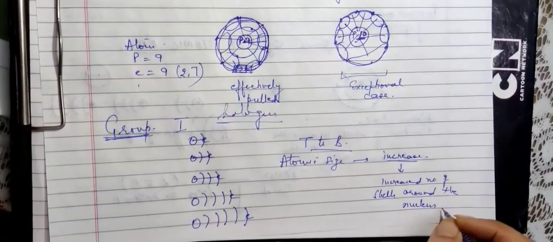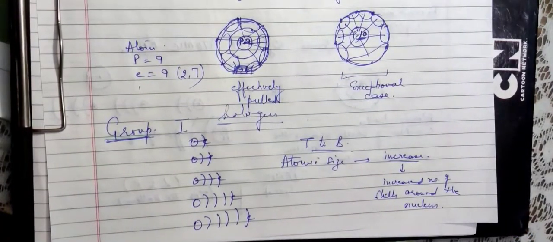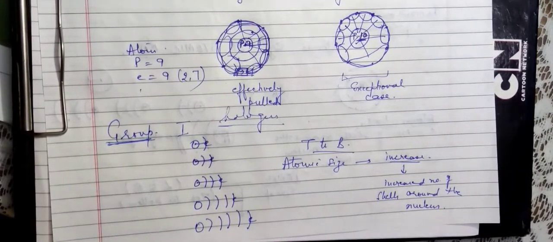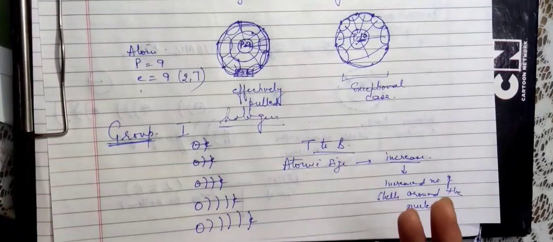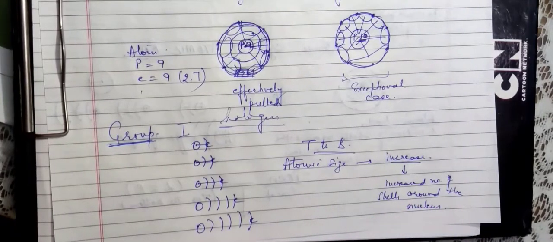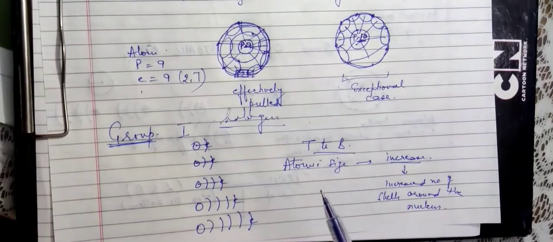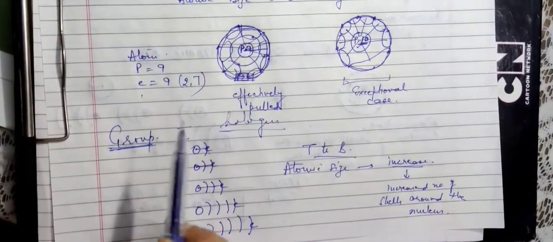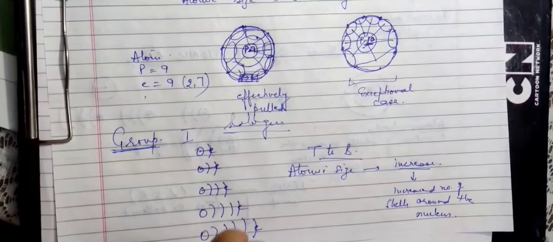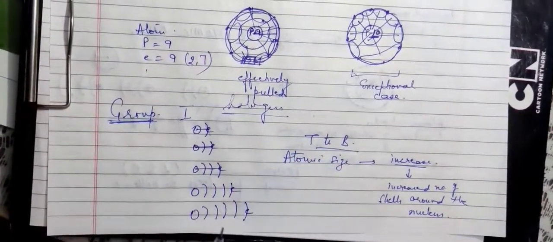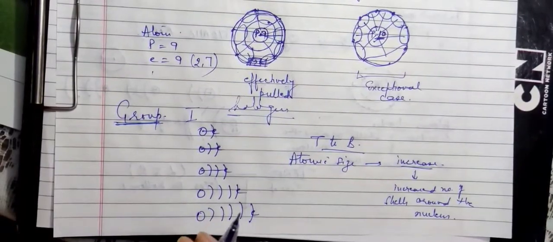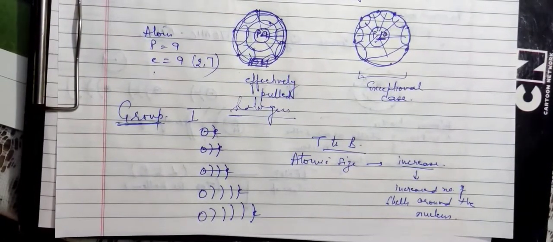So today we have just studied one property, that is atomic size. I told you what atomic size is, how it is measured, what the factors are which affect the size of an atom, and what the trends are in the variation of atomic size in a period and in a group. So for today, for the first class, this much should be enough. I would request you all to go through all this in your book, and wherever you don't follow, you will ask me in the interactive class.